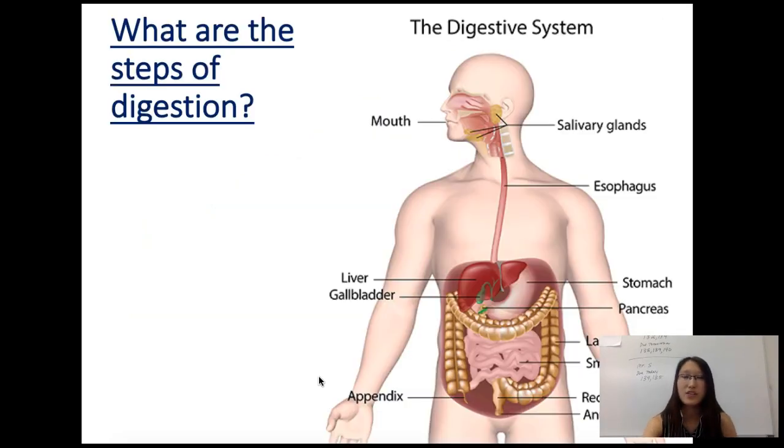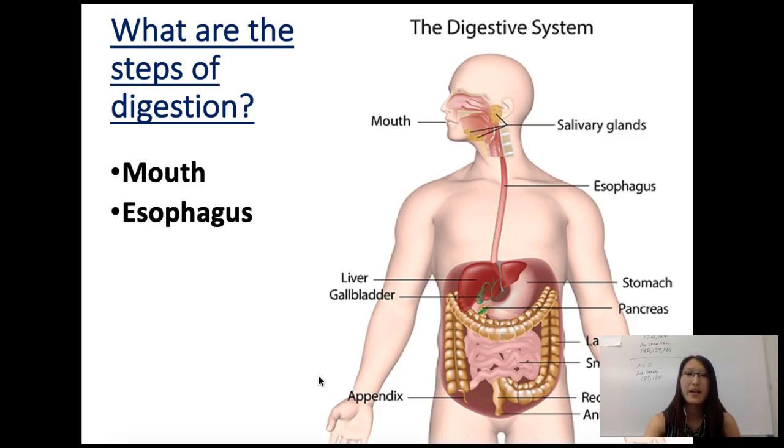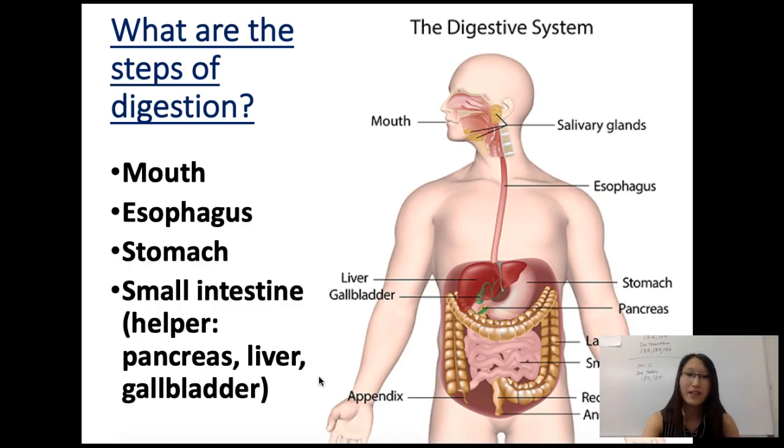So the steps of digestion involve a whole bunch of organs. First off, the food will come into your mouth. That's pretty easy to understand. The next one is the esophagus, which passes the food from your mouth down into your stomach. The next one is your stomach, and then we have the small intestine. The small intestine is where a lot of the absorption of the food happens. And then lastly, we have the large intestine.